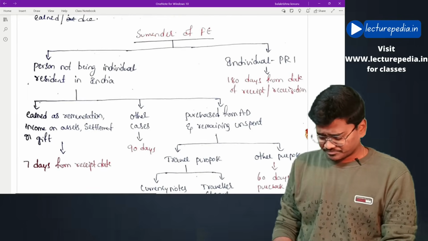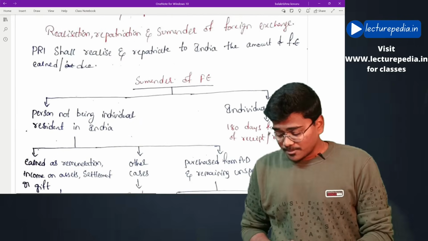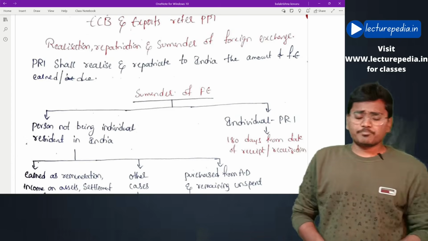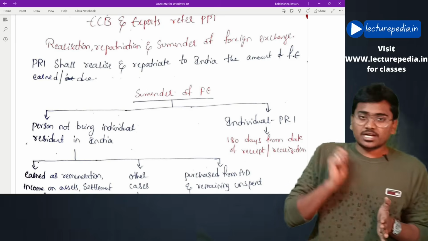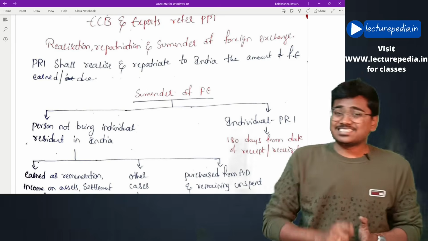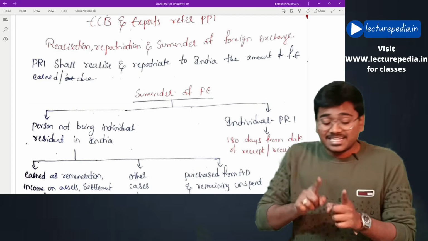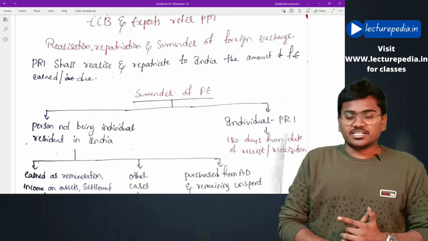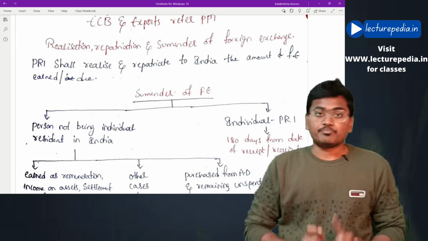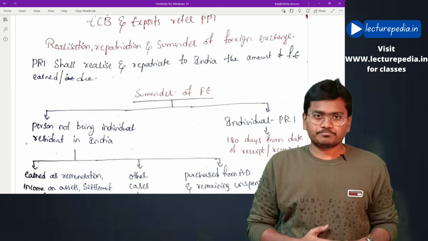See, surrender of foreign exchange. First of all, the basic rule is whenever a person resident in India earns any foreign exchange, then that foreign exchange must be realized and repatriated into India, and it must be converted into Indian rupees from an authorized dealer. This is the basic condition. And there is a concept of surrender of foreign exchange. What does it say?